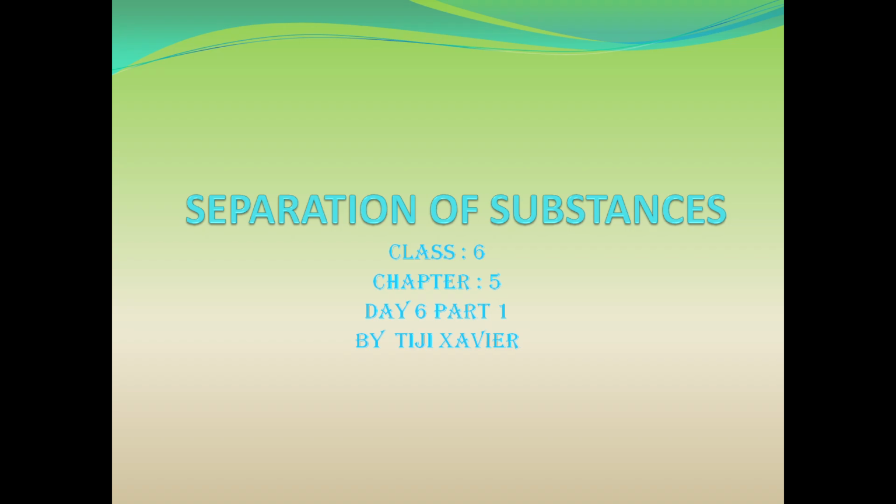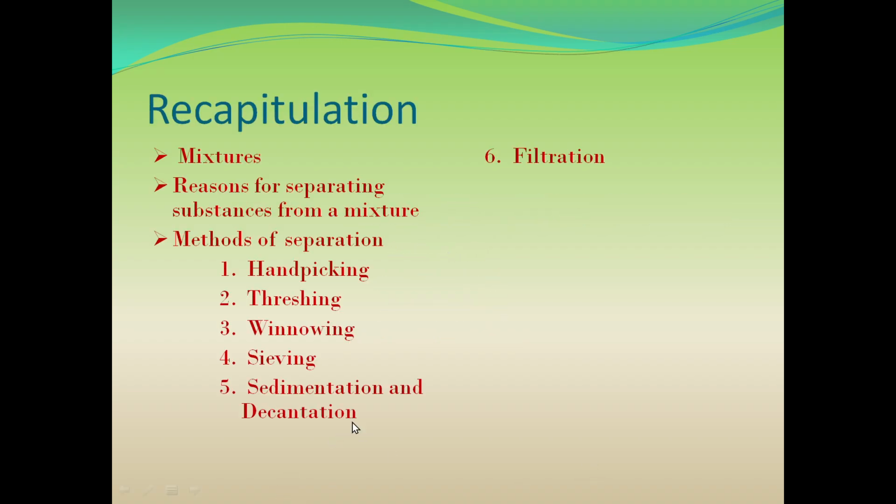Let us continue with the chapter Separation of Substances. In the previous videos, we have studied what a mixture is. Let's do a quick recap of what we have studied till date. A mixture is a substance that is made up of two or more substances. It could be solid, liquid, or gas. Most of the components of a mixture can be separated and they do not have a fixed proportion.